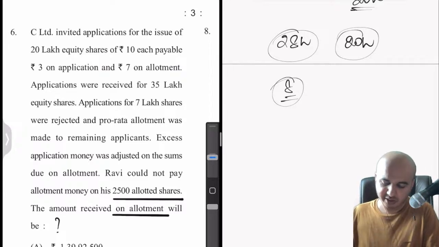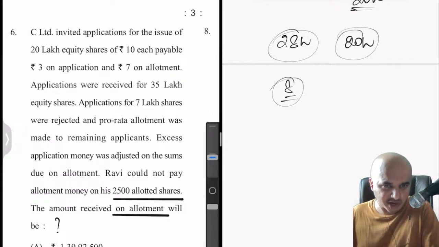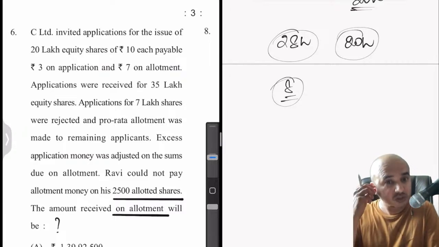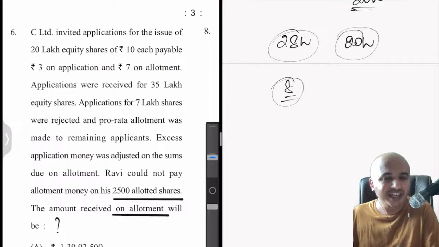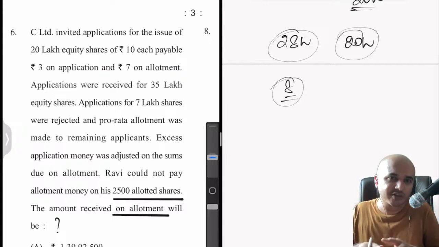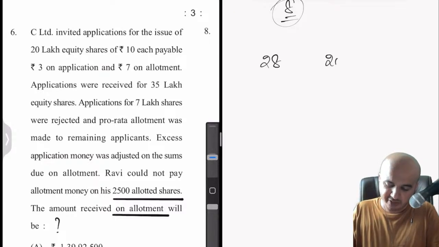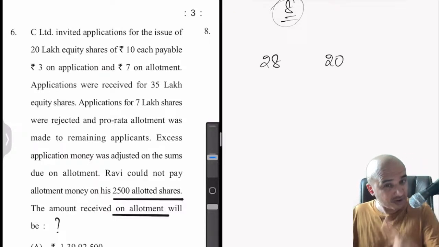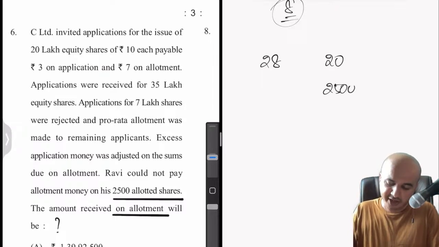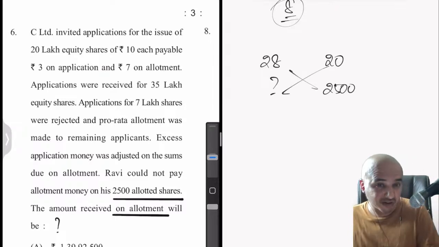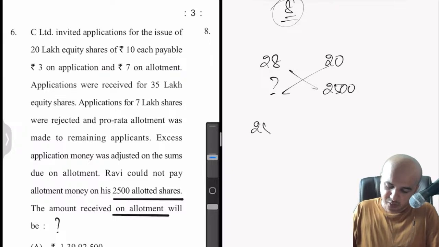Very simple. If he is allotted 2,500 shares, it doesn't mean that he also applied for only 2,500. Why? Because this is pro rata allotment. You can't get whatever you apply for. You would have applied for in excess. For example, we have already seen the ratio. If one applies for 28, one will get 20 shares. If one has already got 2,500 shares, what would he have applied for? Simple calculation. 2,500 into 28 by 20.